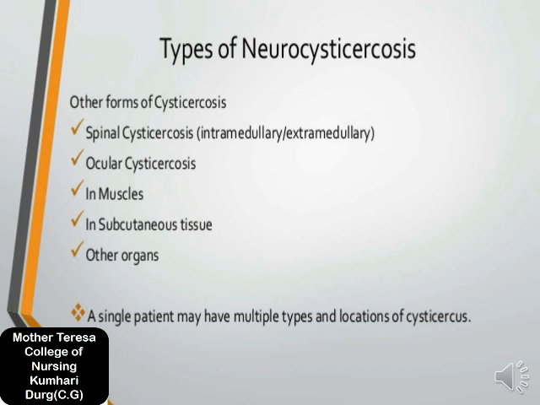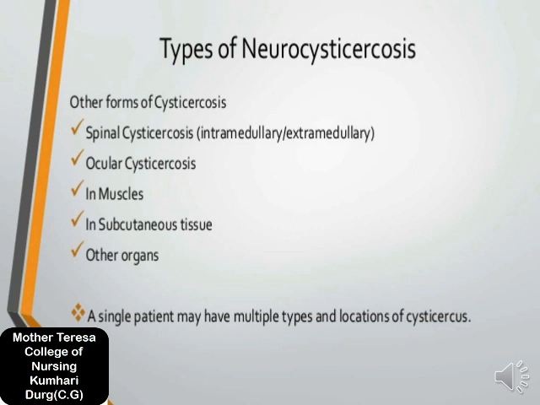In muscle cysticercosis, the neuromuscular muscles, like spinal muscle and brain muscle, are sometimes affected by cysticercosis.